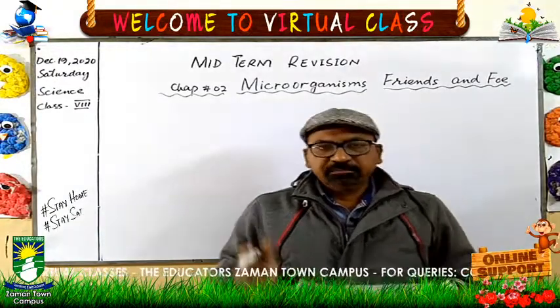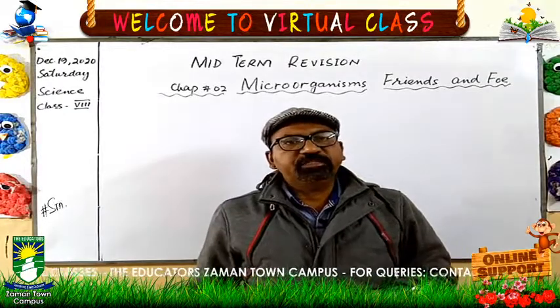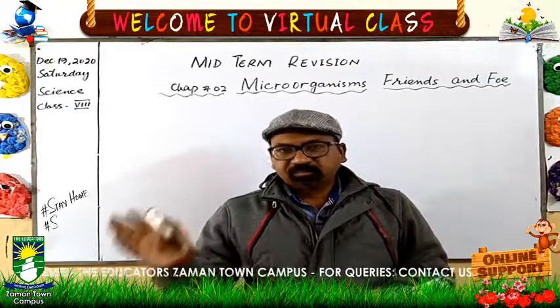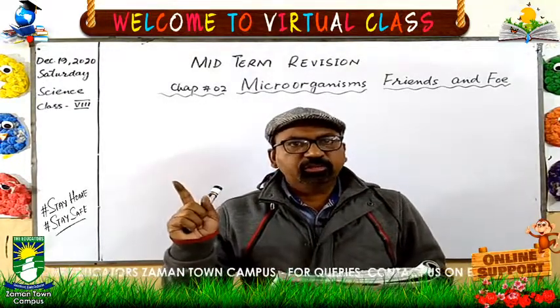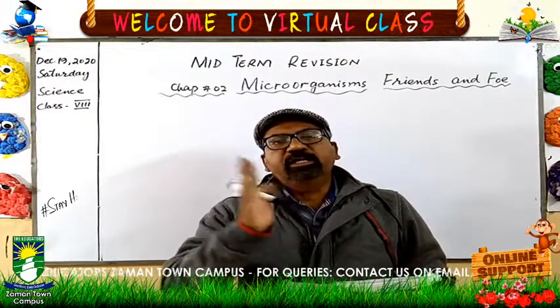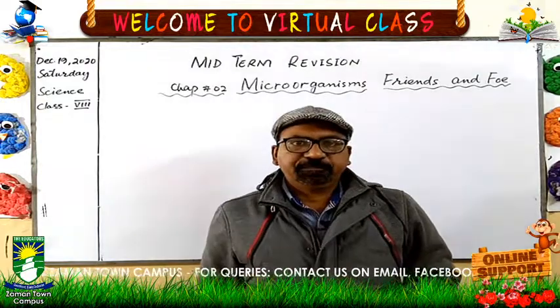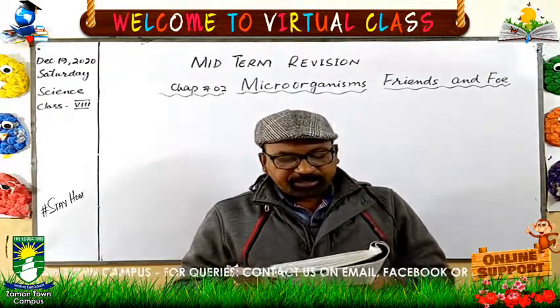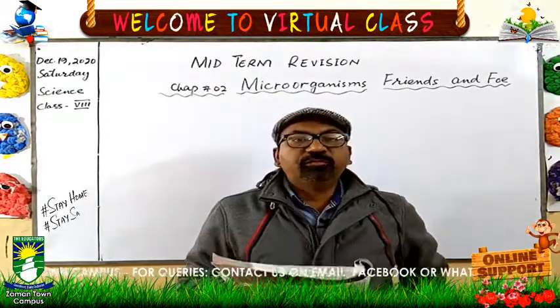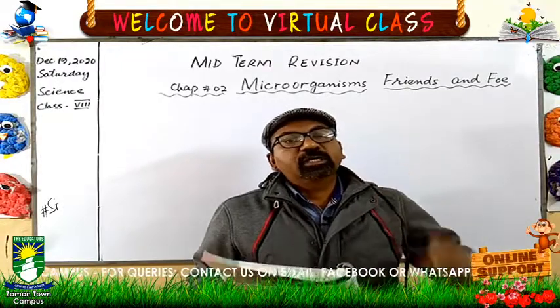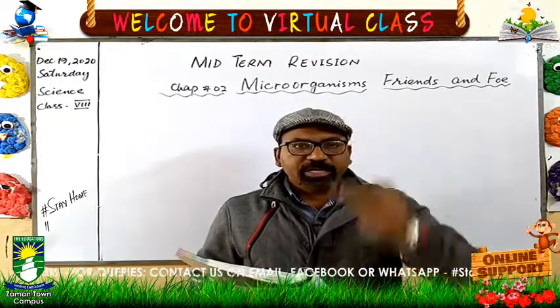Heterotrophic bacteria. Heterotrophic is the opposite of autotrophic. They cannot prepare their own food. They get the food from other living organisms or from dead matter. So saprophytic, heterotrophic, they have the other two types.